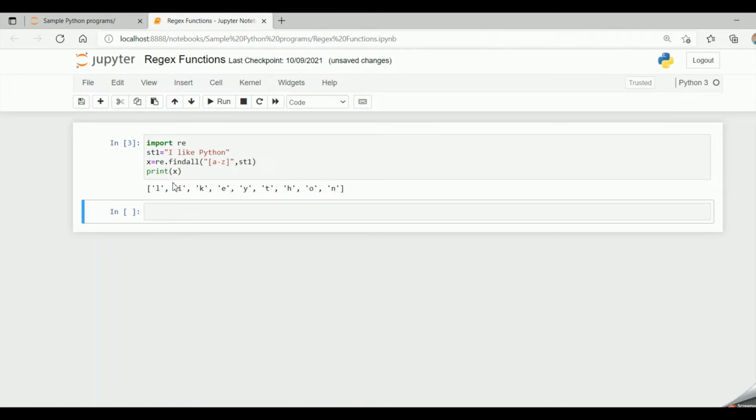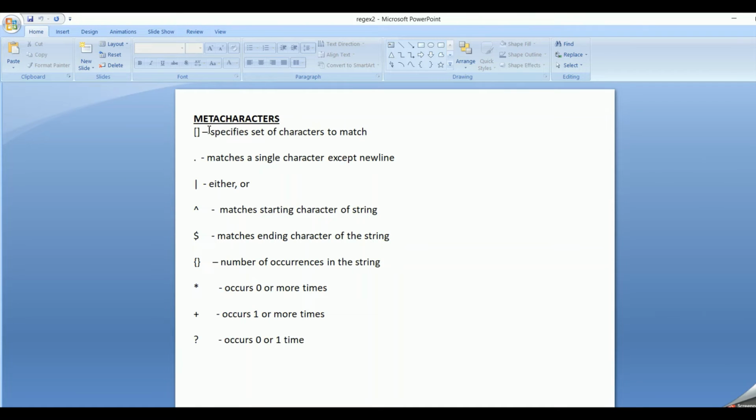Space is not considered because space does not come under a to z. So in the square brackets, if we give these characters, it will match those particular characters in the given string. So this was the square brackets.